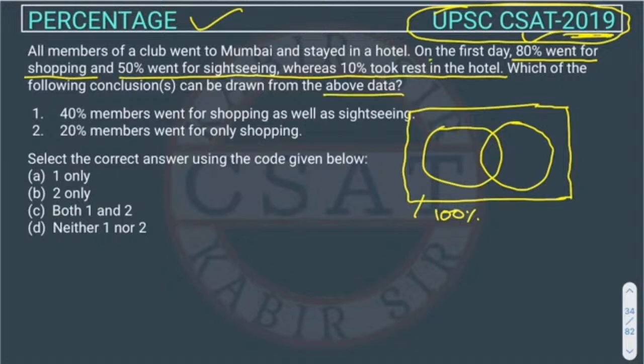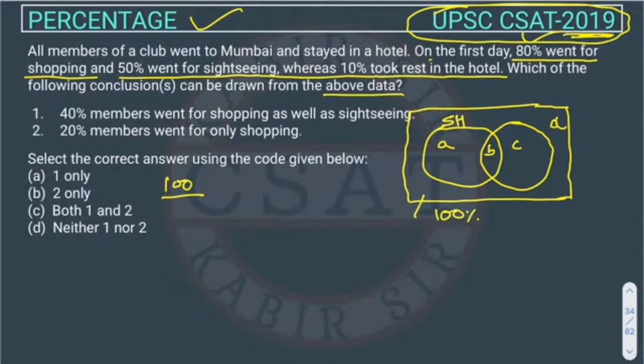If you want, you can do it. You can consider any value, like suppose 100, and compute on the basis of that 100, but there is no need. So let's assume this is A, this is B, this is C, and this is D. This circle is for shopping, and this circle is for sightseeing.